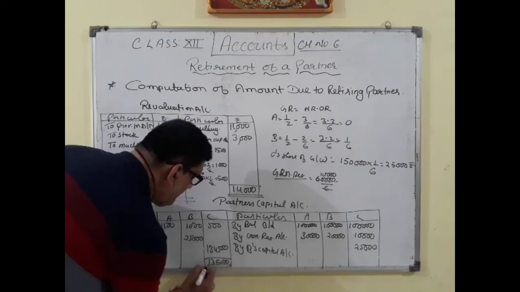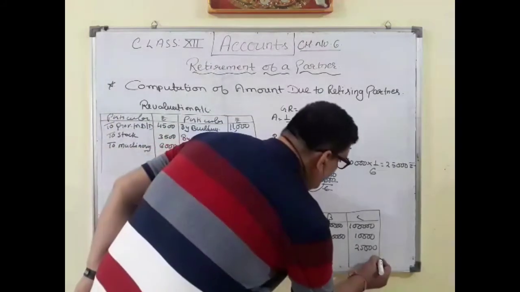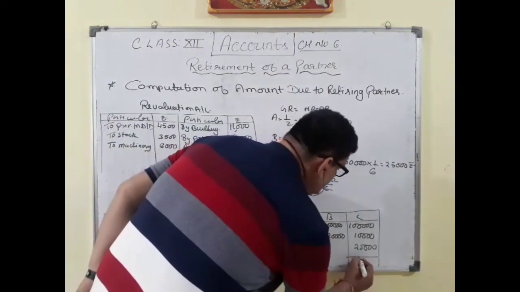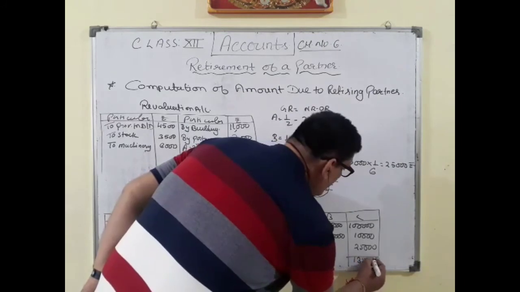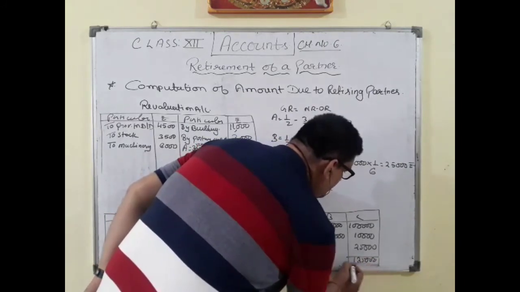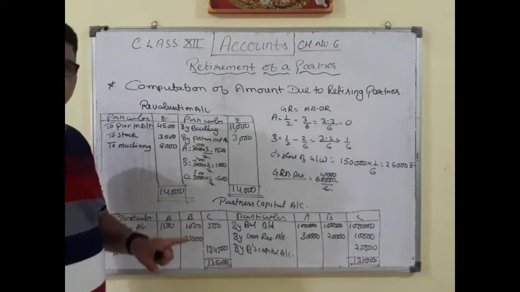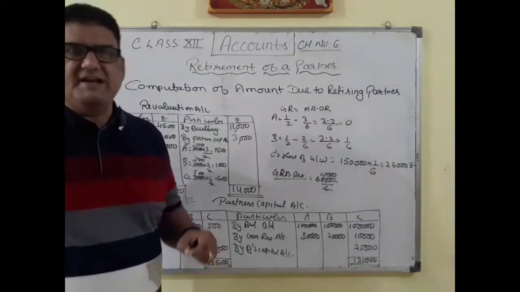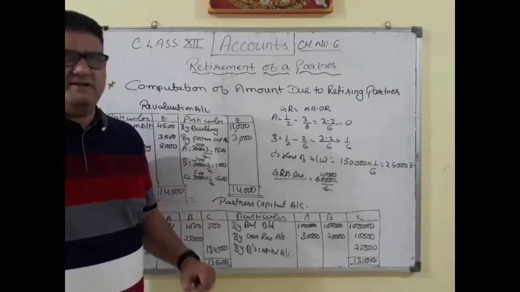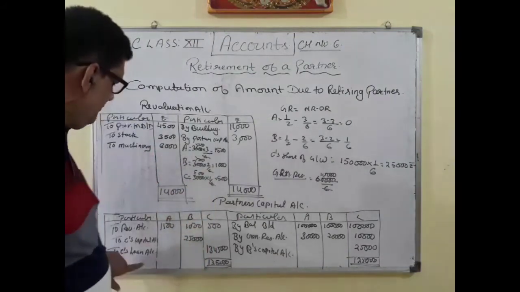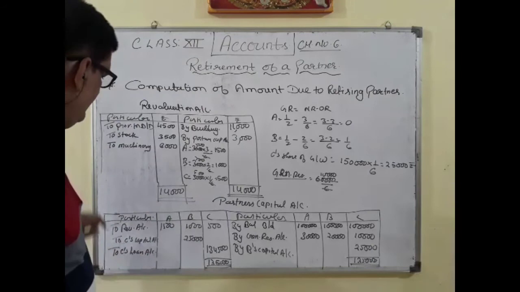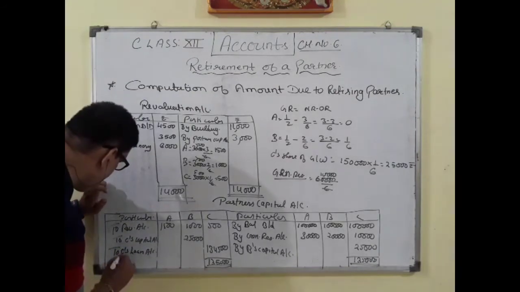Okay, so this amount of 1,34,500 is transferred to C's loan account. Okay. And this C's loan account will also be shown in the revised balance sheet up till the date it is not paid. You have to show this also in the revised balance sheet. Then the next is to balance A and B's balance.